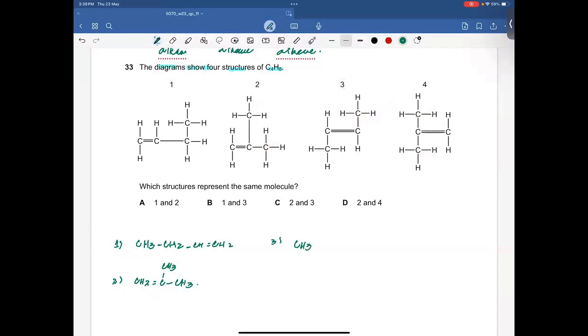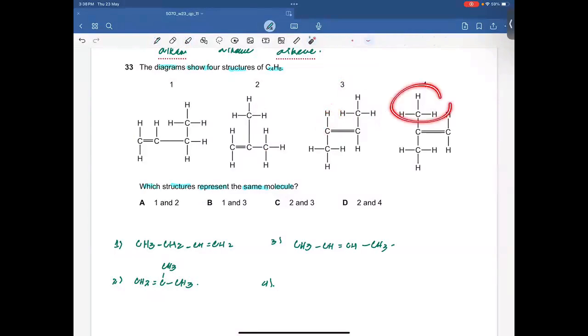This is CH, double bond, this is CH, and then CH3. Fourth one. We need to find the same molecule, right? That means the structure needs to be the same. So let's talk about the fourth one now.